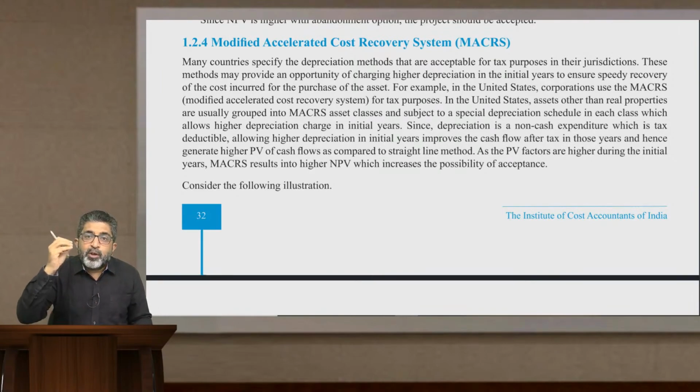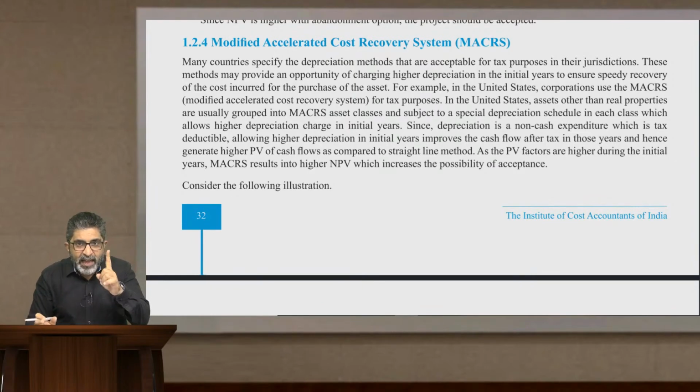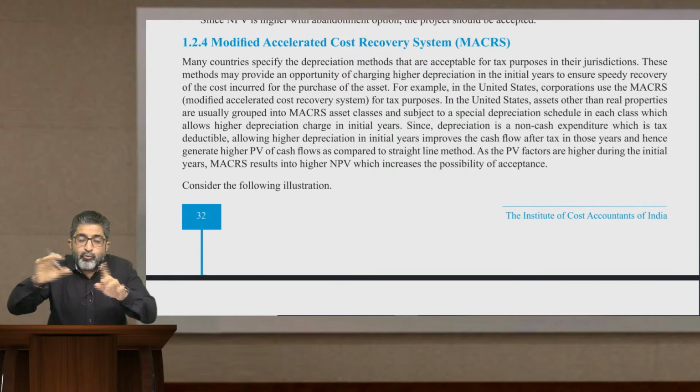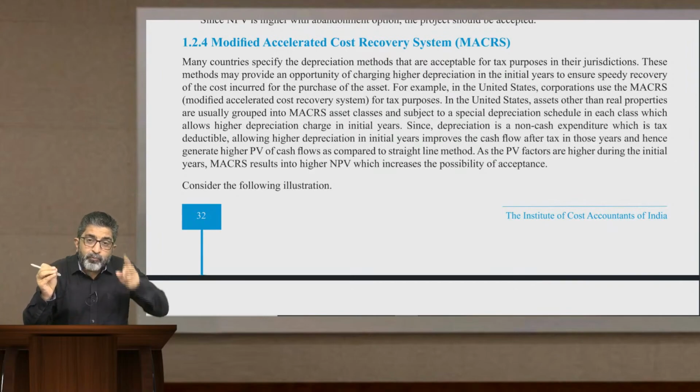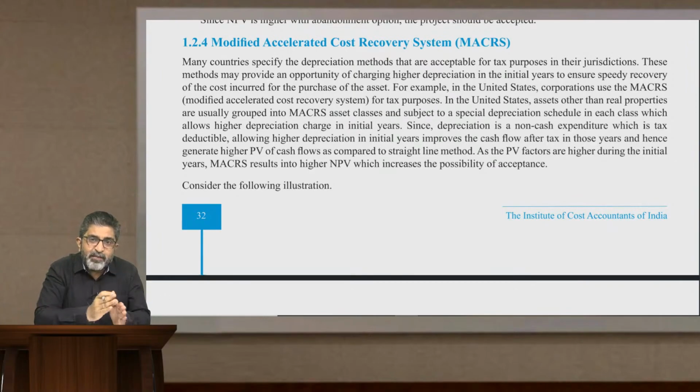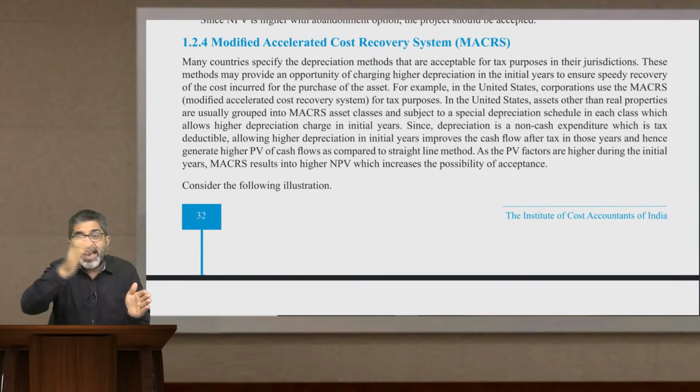For example, the positive NPV with abandonment option is 1 lakh. The negative NPV without abandonment option was negative 20,000. That means without abandonment option, you were getting negative NPV of 20,000. With abandonment option, you are getting a positive NPV of 1 lakh. What is the value of that abandonment option at the inception? It will be difference between positive 1 lakh and negative 20,000. So value of abandonment option would come to 1,20,000.